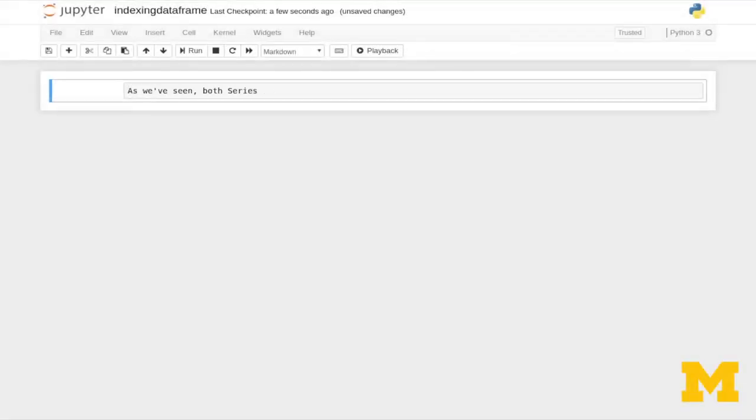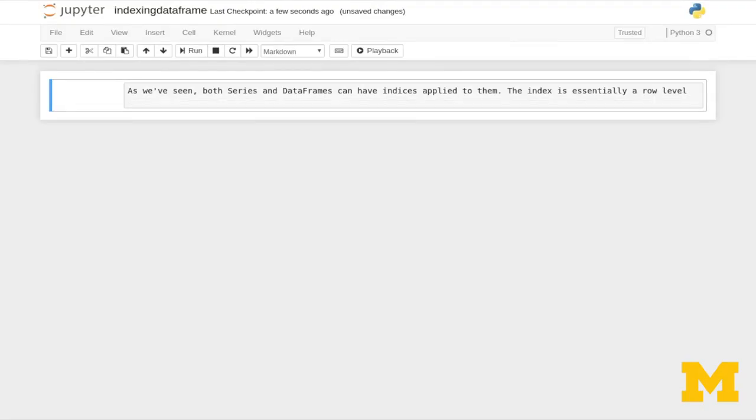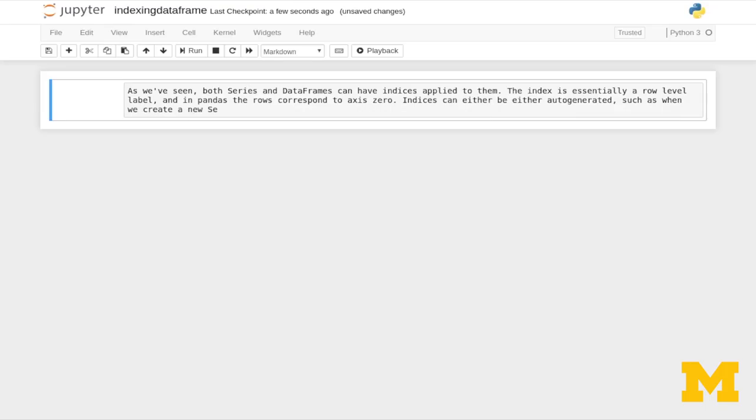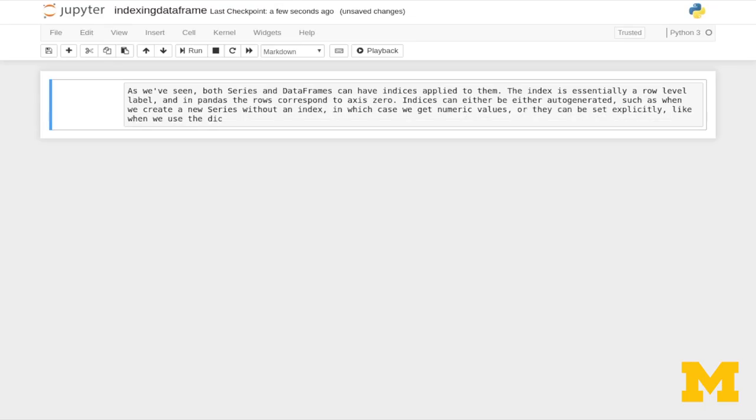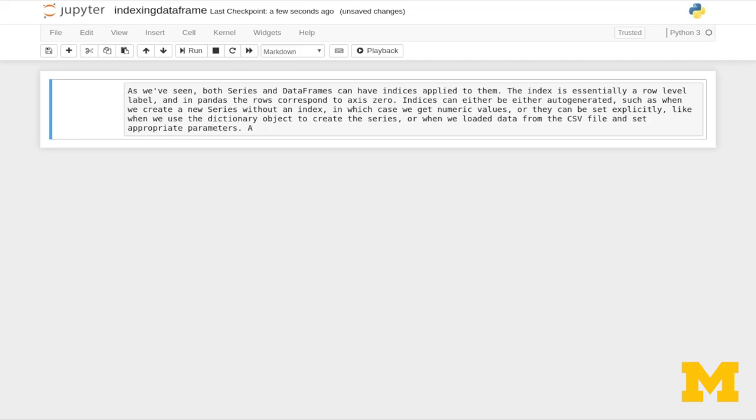As we've seen, both series and data frames can have indexes applied to them. The index is essentially a row-level label, and in Pandas, the rows correspond to axis 0. Indices can either be auto-generated, such as when we created a new series without an index, in which case we get a numeric value, or they can be set explicitly, like when we use the dictionary object to create the series, or when we load data from the CSV file and set appropriate parameters.